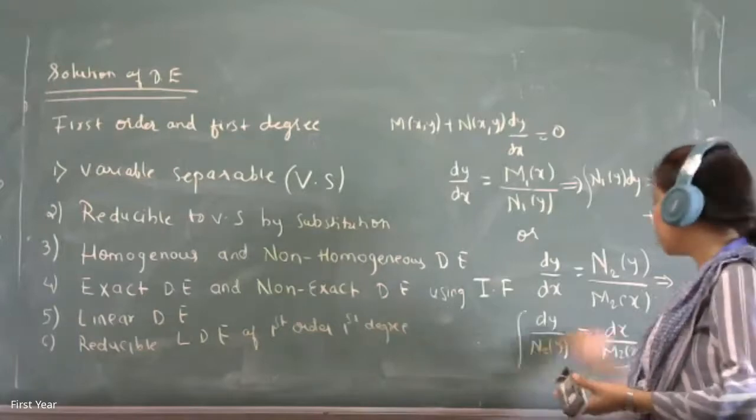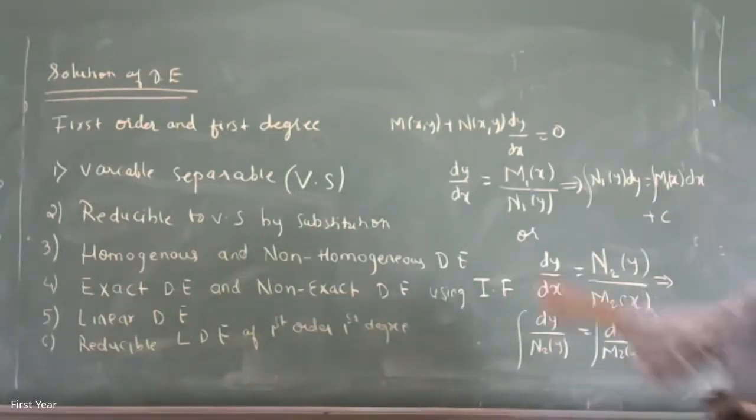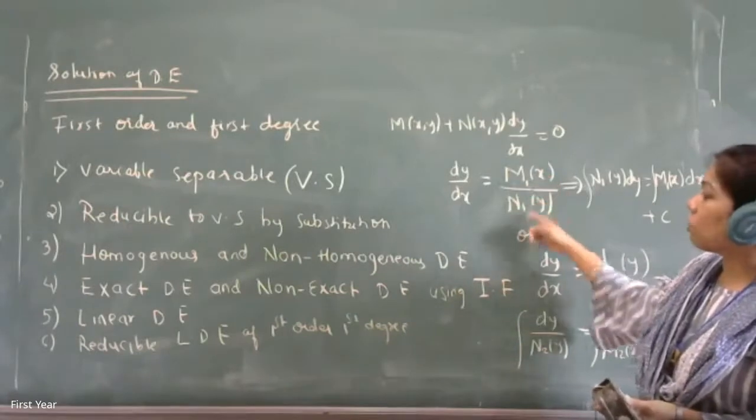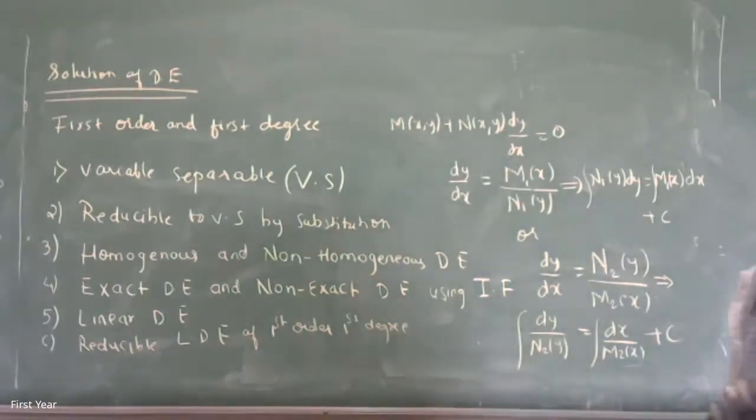And again you can do the integration plus this. I'm telling you the general form, so you see the examples. Is this clear? So when we say it is variable separable, either dy by dx is function in x upon function in y or function in y upon function in x, and then we can separate it out: dy along with y function and dx along with x function, either in product or in ratios. Okay? So this type of questions also can be there for your MCQ, 1 mark. That's why I'm giving you all these things. Clear?